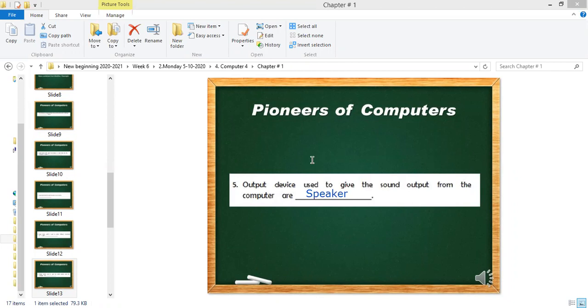We can control the game movement with the help of a joystick, but most of the games we play with the help of keyboard and mouse, and the keyboard is used to control the movement. So the joystick is not the official part of the computer. It is used with the computer to control or play games, but the official parts of the computer are the keyboard and mouse. Joystick also controls the movement, but it is not the official part, and we didn't study the joystick. That's why the answer for question 3 and question 4 is keyboard.